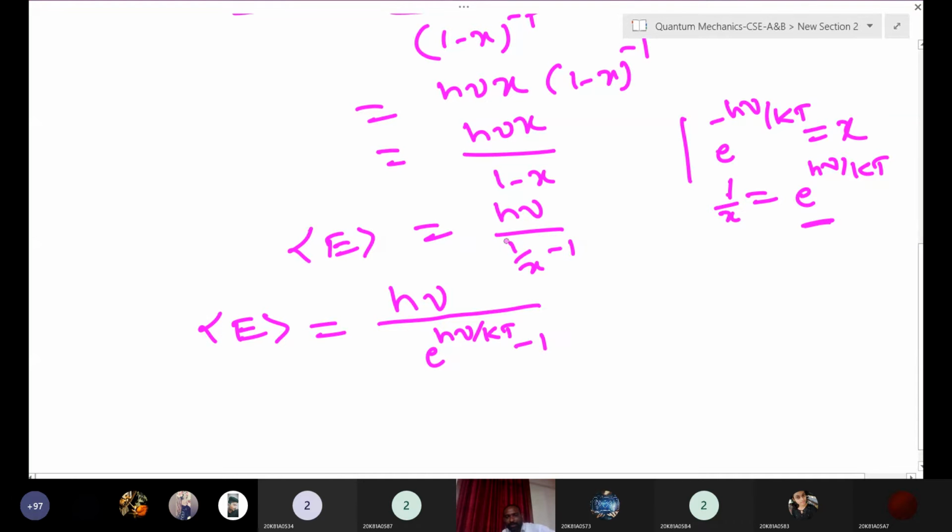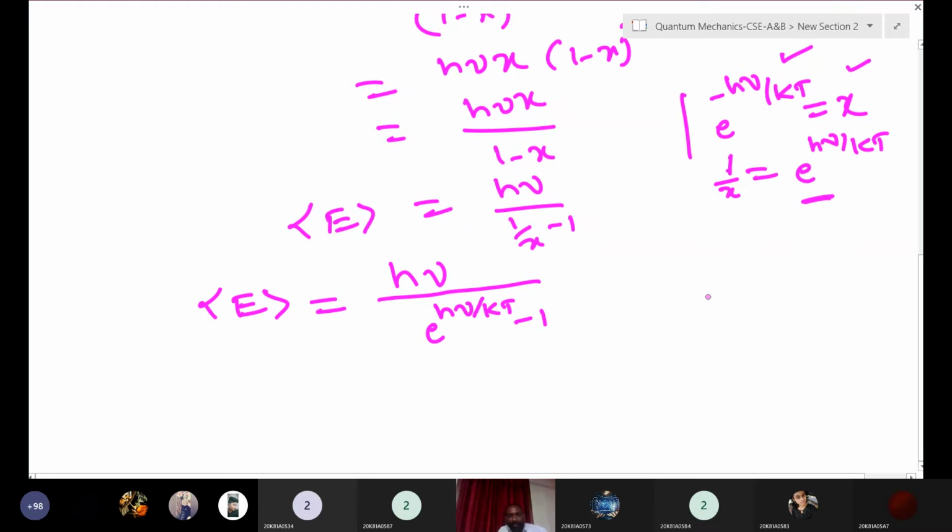Okay. Just we have substituted 1 by x. Just to simplify the expression, we have considered h nu by kt is equal to x, and after simplification again we substituted x value. That's it. We are doing very simple calculation. We are simplifying the problem. First, for simplifying, we have taken e to the power of minus h nu by kt is equal to x. After simplifying, we resubstituted that x value. Okay, that is we got E value.